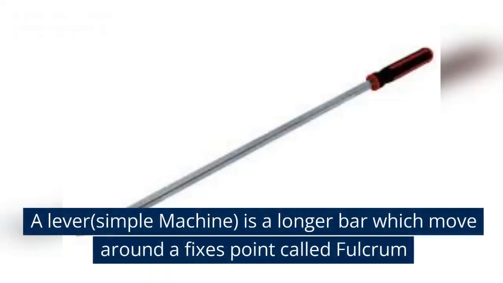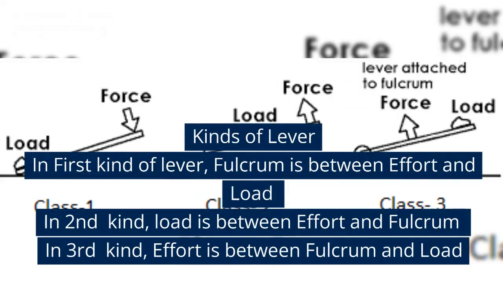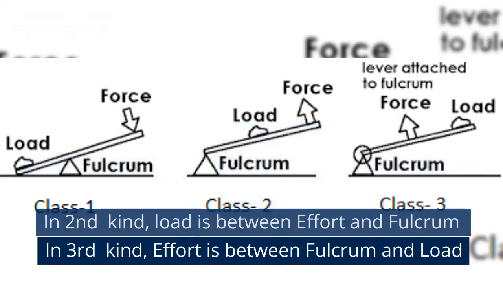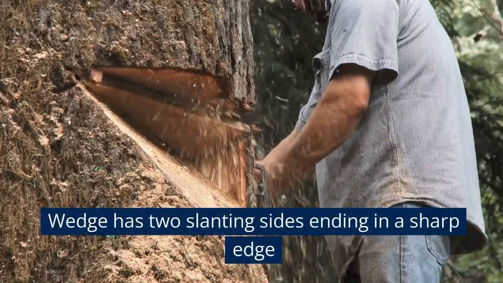A lever, a simple machine, is a long bar which moves around a fixed point called the fulcrum. Kinds of lever: in the first kind of lever, the fulcrum is between effort and load. In the second kind, the load is between effort and fulcrum. In the third kind, effort is between fulcrum and load. A wedge has two slanting sides ending in a sharp edge.